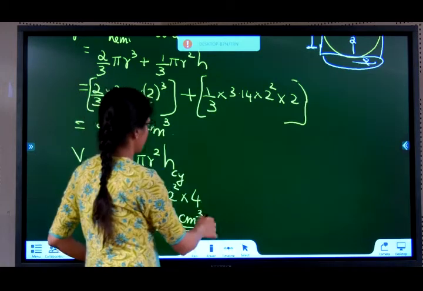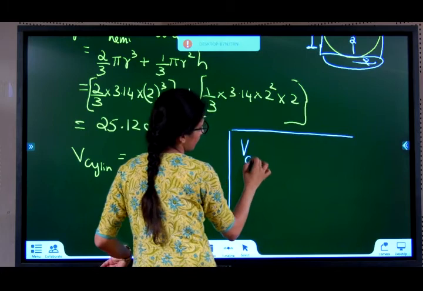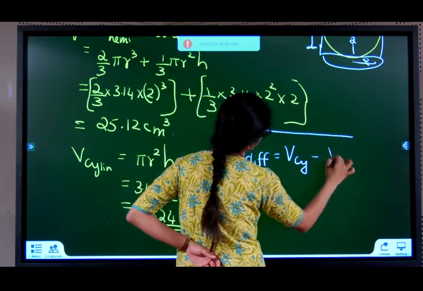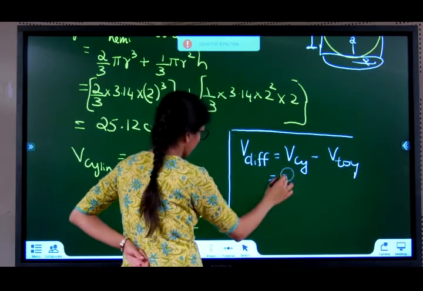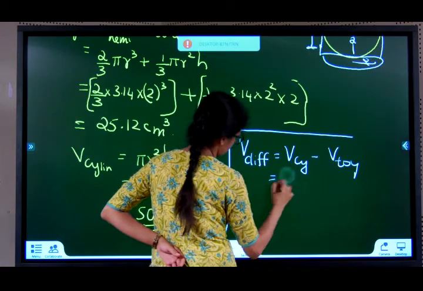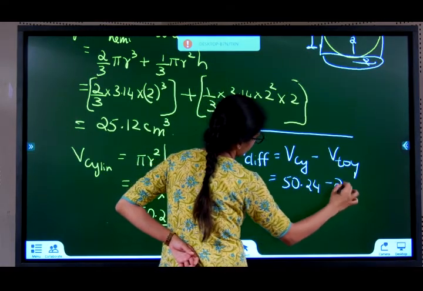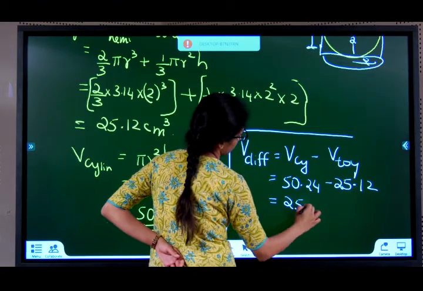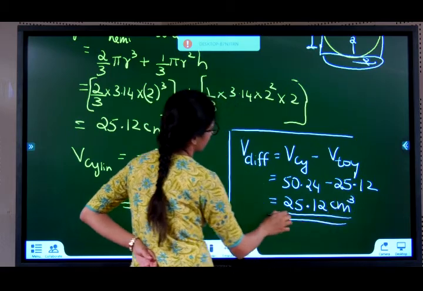Now they've asked for the difference. So the difference asked is volume of cylinder minus volume of toy. 50.24 minus 25.12, which gives us 25.12 centimeter cube.